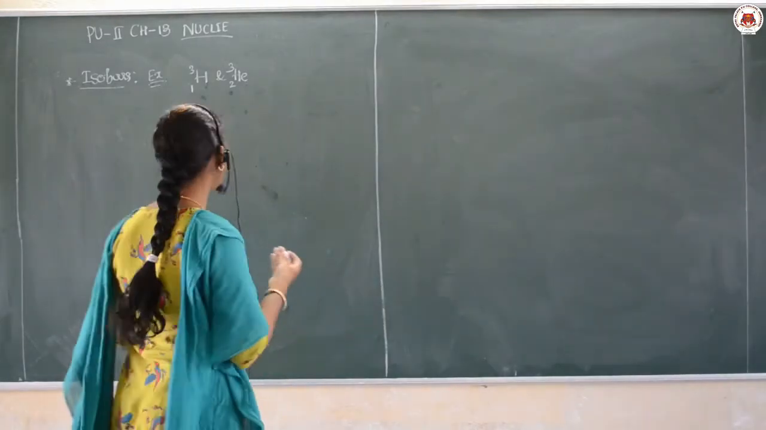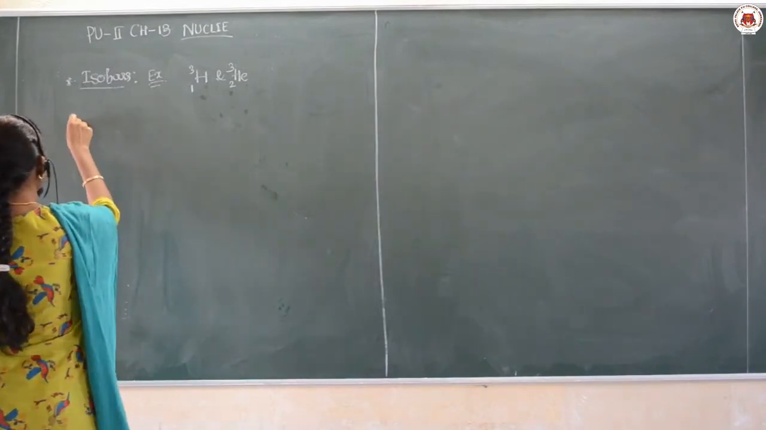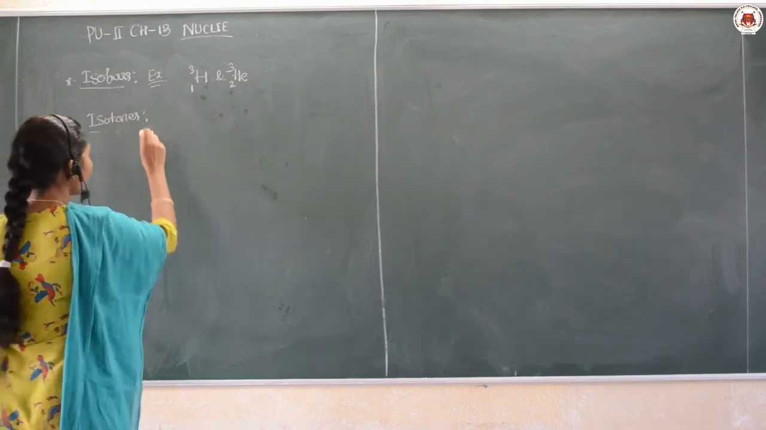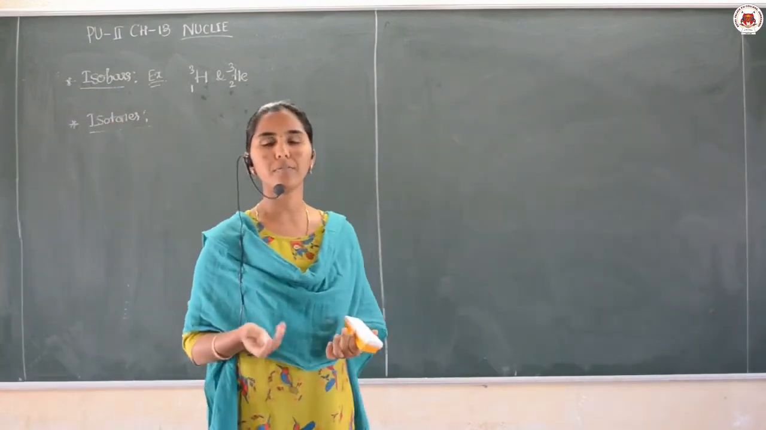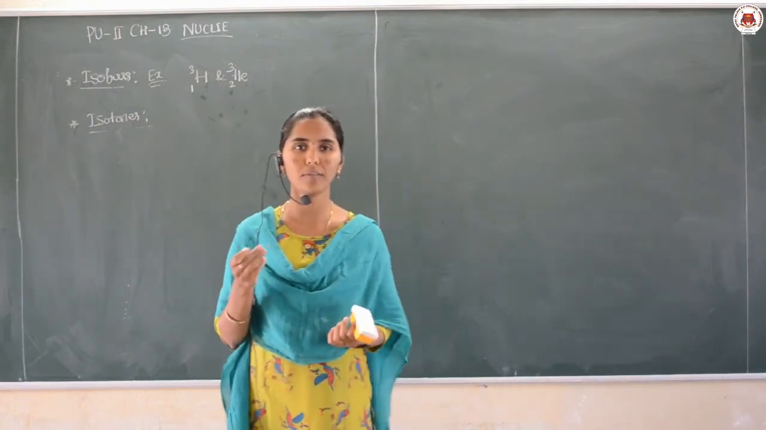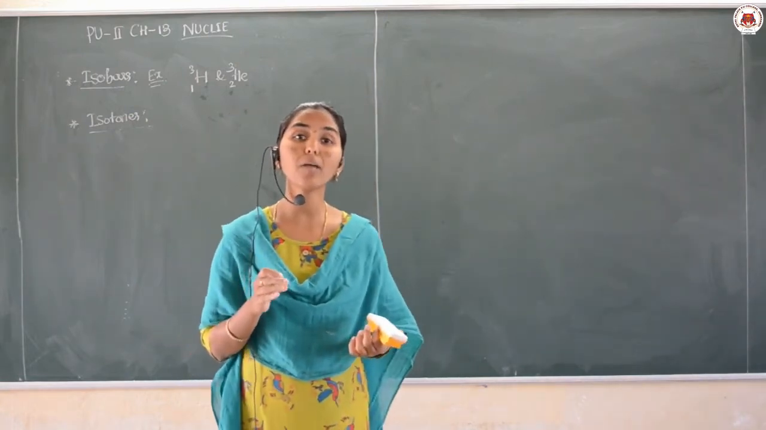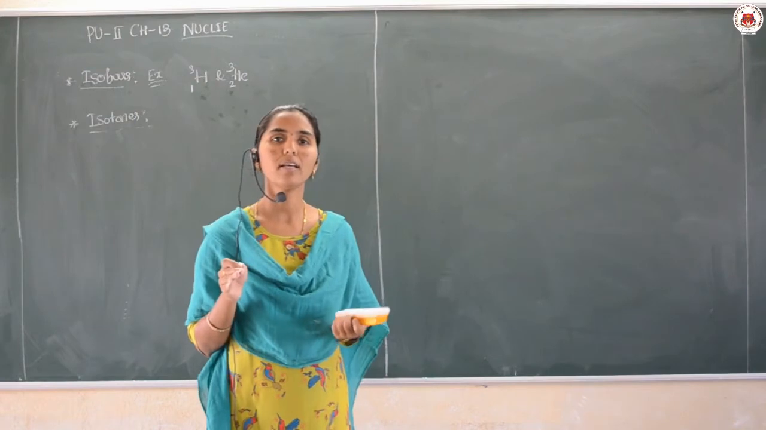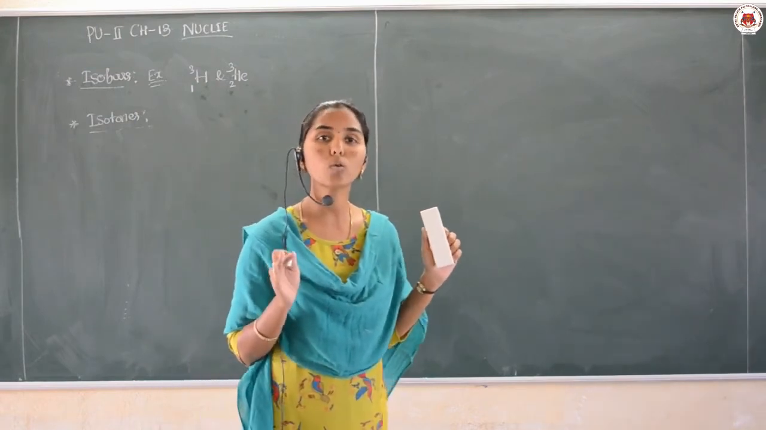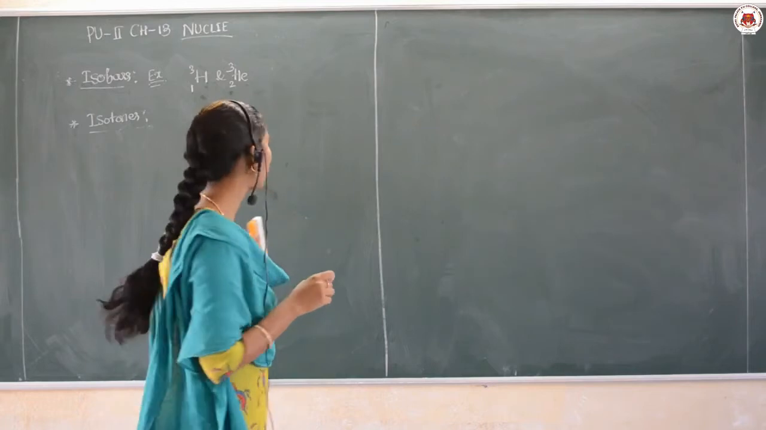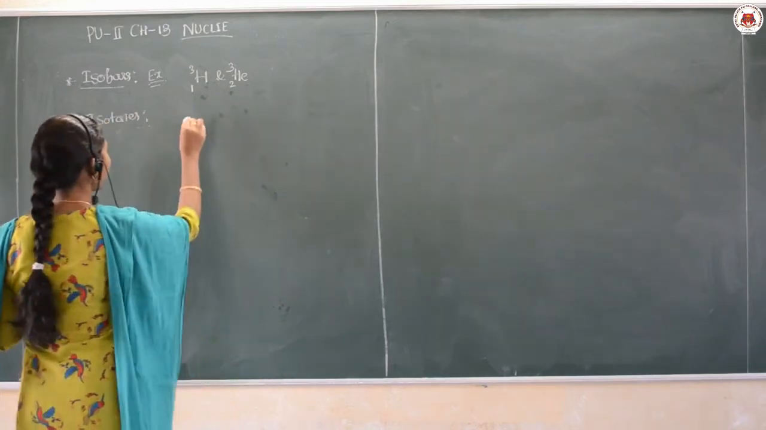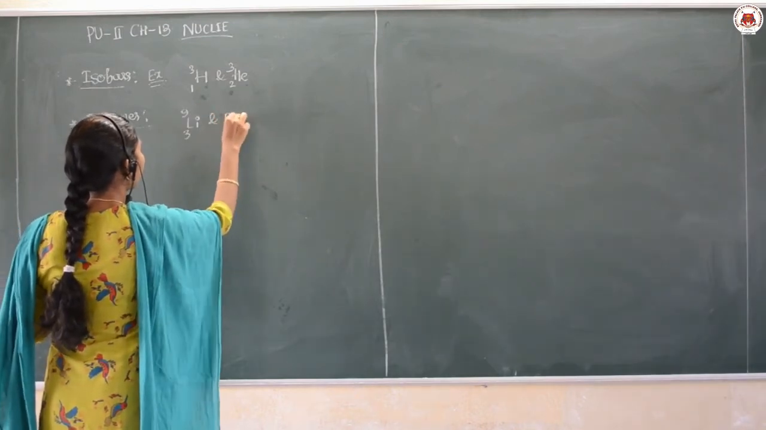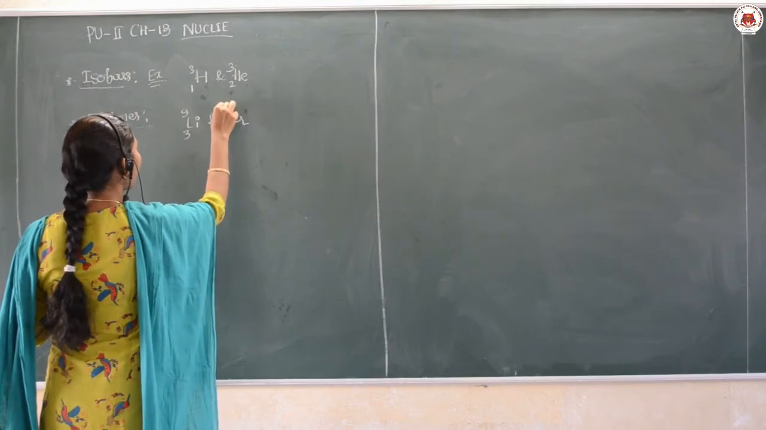Right. The next type of nuclei are isotones. Again, these are also nuclei of different atoms. These are the nuclei of different atoms which have the same neutron number. Yes, they are called isotones. An example for isotones is lithium 3, 9 and beryllium 4, 9.